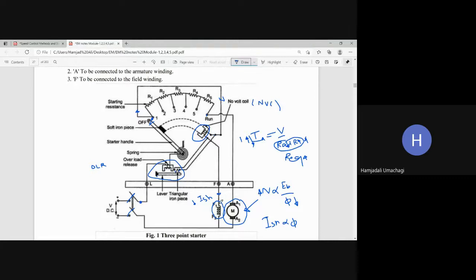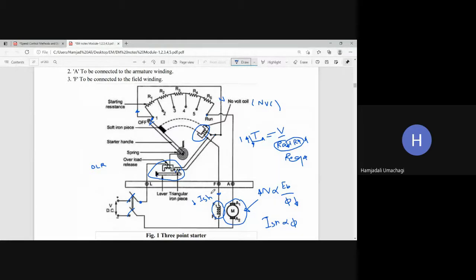But see that this field current, from where it is coming? From where we are getting the field current? No volt coil. We are getting the field current from the no volt coil. So during normal condition, if it is running good, then your handle will be on the running condition, then everything will be safe. But if I want the speed to be controlled above rated RPM, I should reduce the flux, I should reduce the ISH.